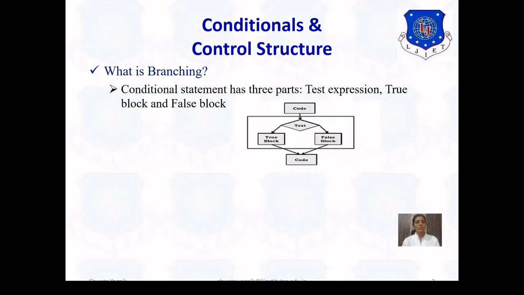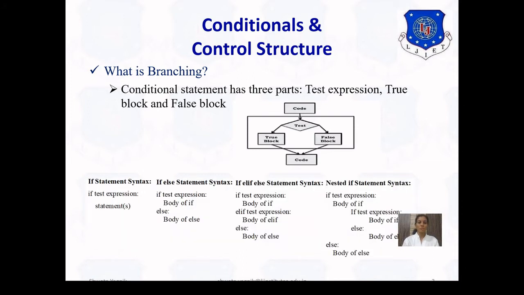So first of all, what is branching? A conditional statement has three parts, as the picture shows. If the test expression evaluates to true, then the true block will be executed, and if the test expression evaluates to false, then the false block will get executed. After the test condition is over, the code following the block will get executed. We have these variations of if: the if statement, if-else statement, if-elif-else statement and nested if statement. We are going to explore them one by one.